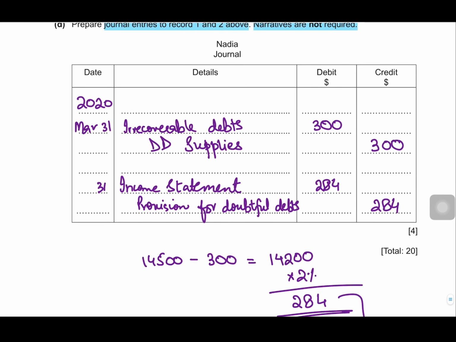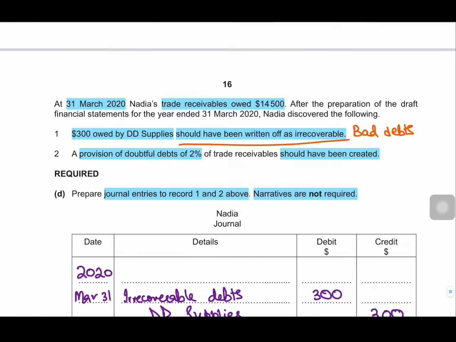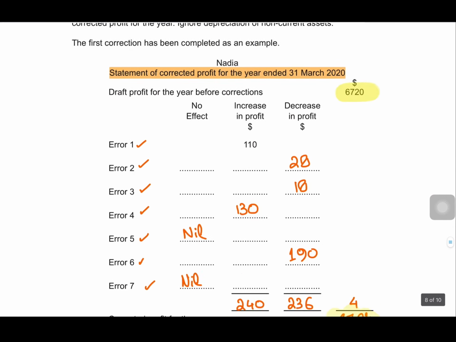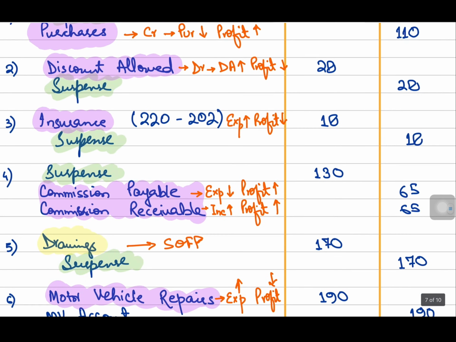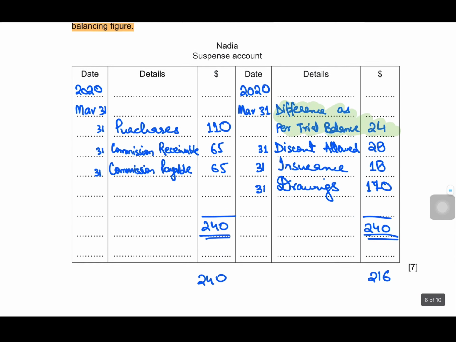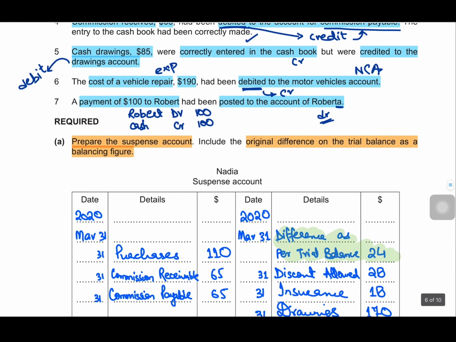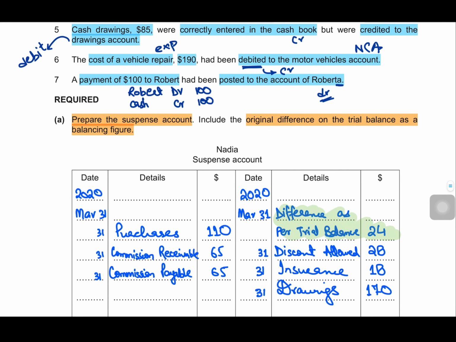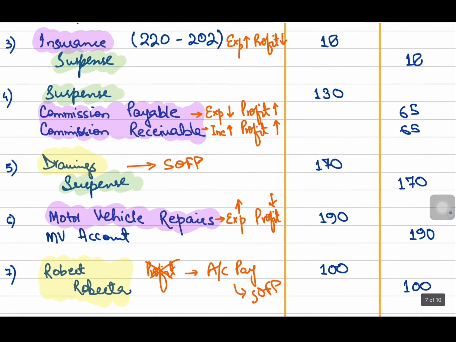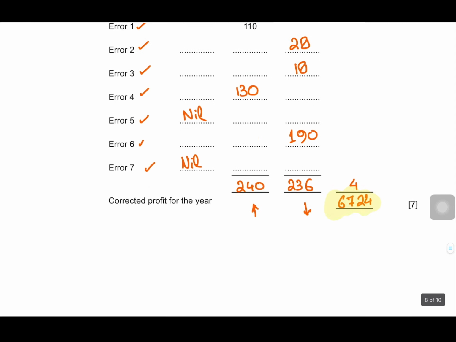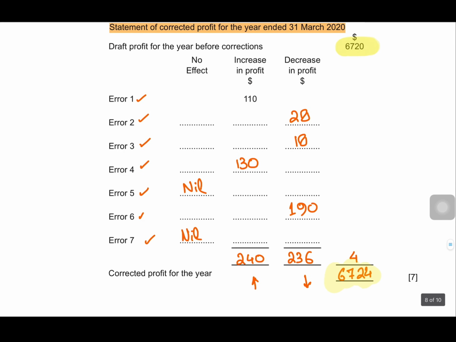So we are done with this question, and in this question we learned a lot. We learned different types of correcting entries. We learned that if we are not required to make the correcting entries but directly the suspense account, if we still make the correcting entries, that would make our life a lot easier in preparing the suspense account, and also if we are required to calculate the corrected profit.